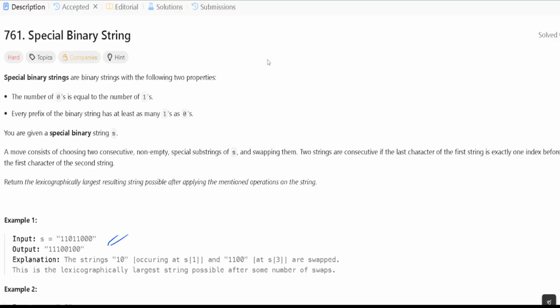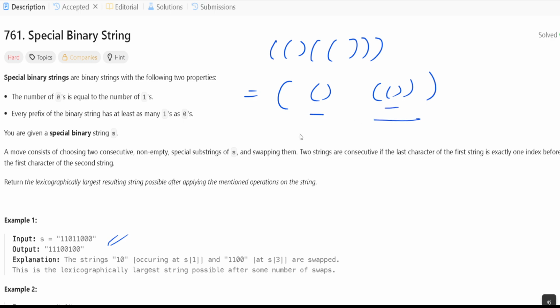How? Let's suppose we have a starting parenthesis, then an ending parenthesis, and three times we have seen this, right? If we convert it like this, we have starting, then closing, then starting, then closing. It will be easy if we break this into smaller pieces, right? We have basically broken it into these pieces, so we can easily understand.